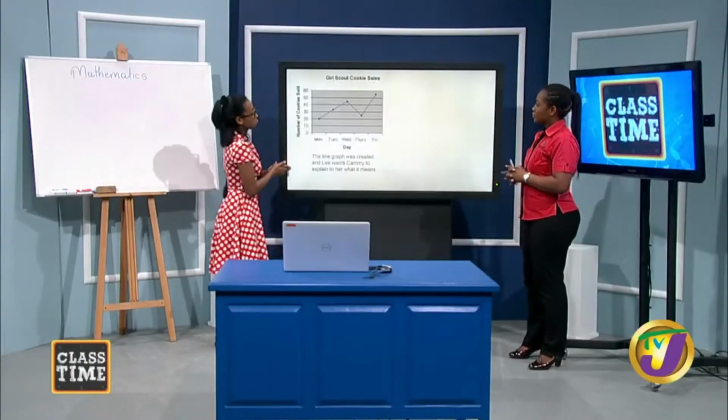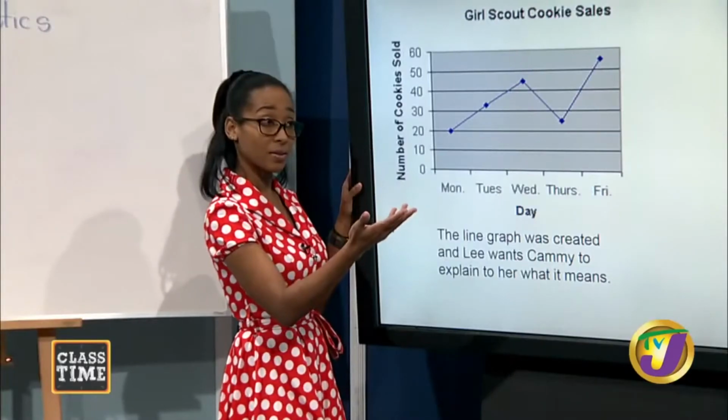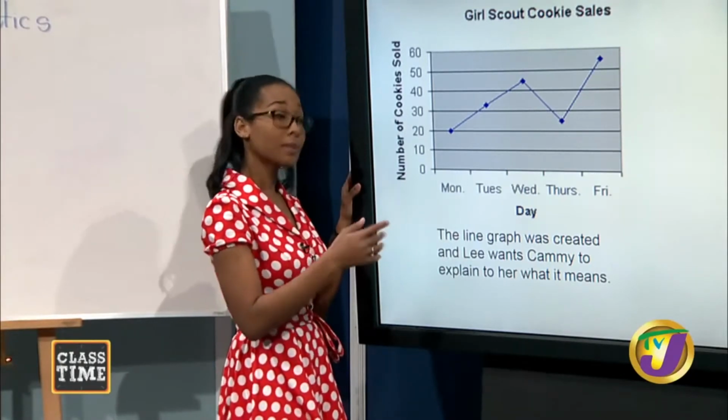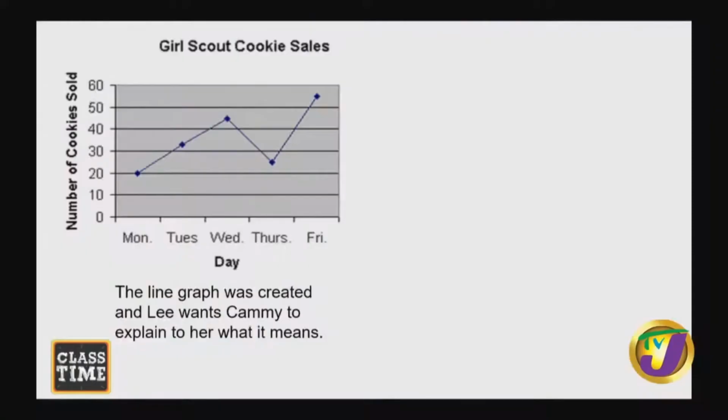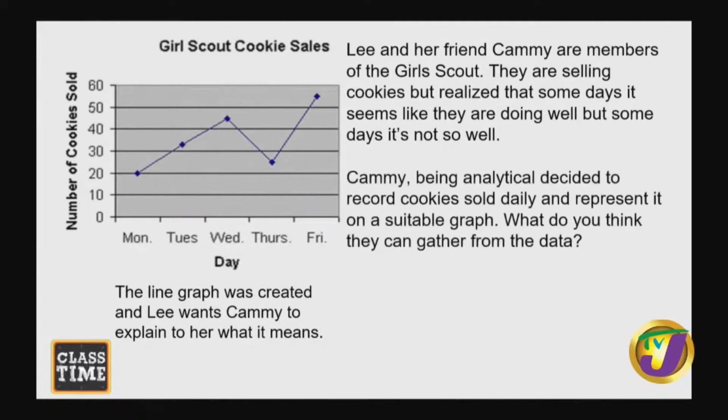Very much clearer. All right, remember we're still on statistical diagrams, still looking at statistics, and here we go with another one, still making inferences from our raw data. So let's look here. Lee and her friend Cami are members of the Girl Scouts. They are selling cookies but realize that some days it seems like they are doing well, but some days it's not so well. Cami, being analytical, decided to record cookies sold daily and represent it on a suitable graph.